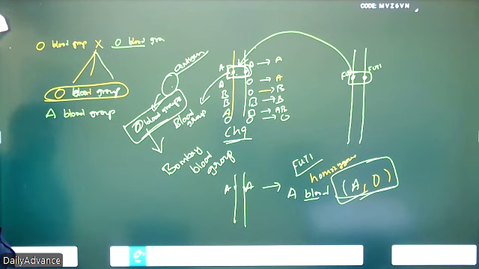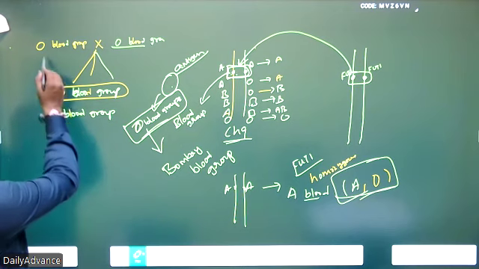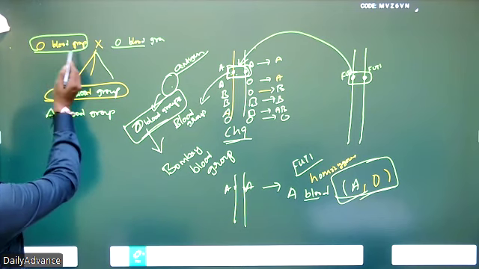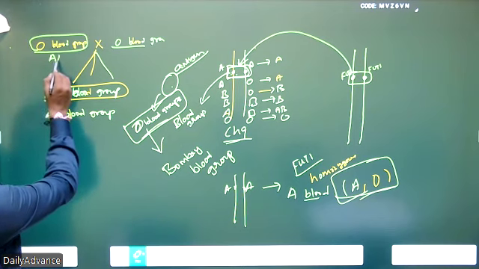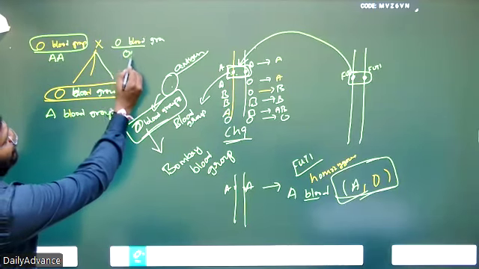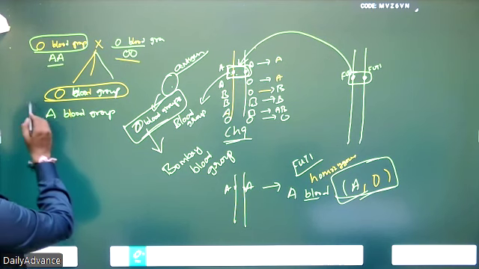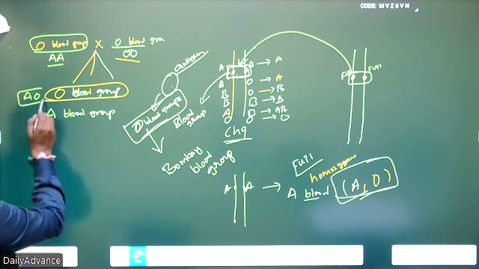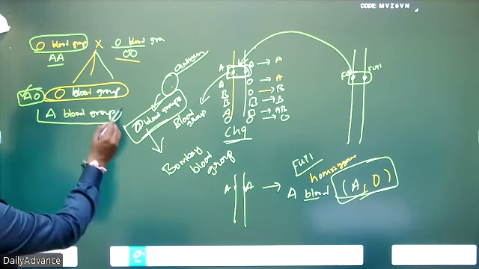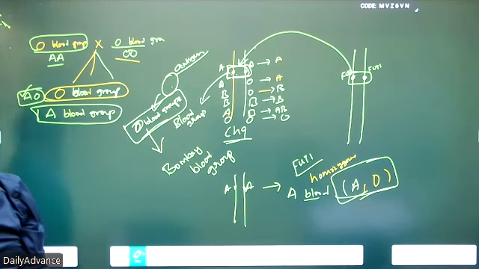How is it possible? The output of the female is O blood group, but what is the genotype? AA. And the father's genotype is OO. So in this combination, all the children are born with AO, and because A is dominant, all the children express A blood group.